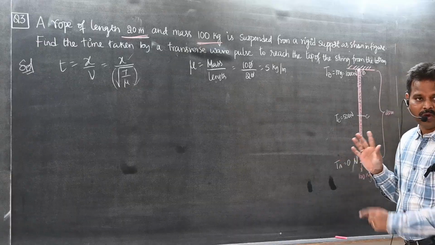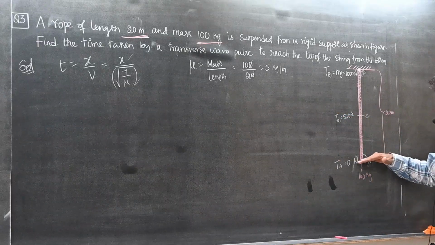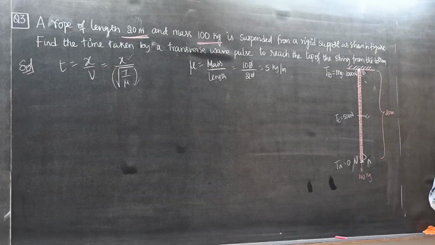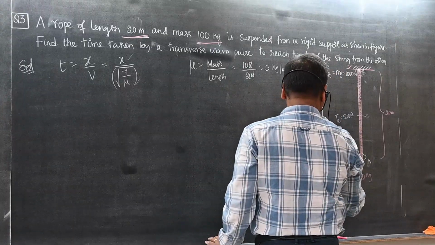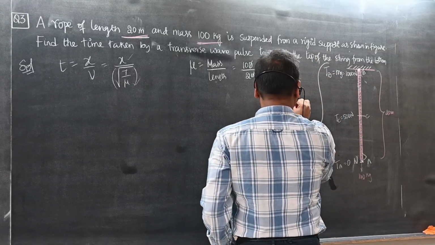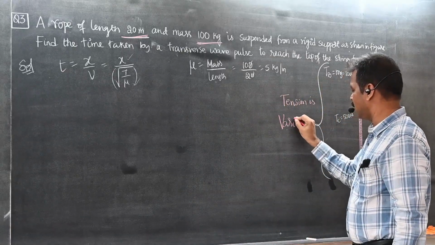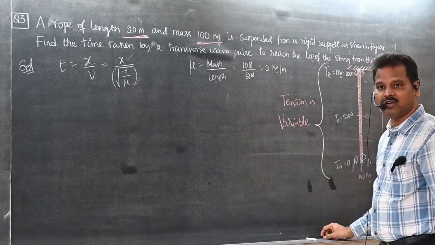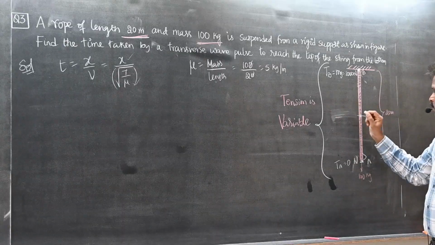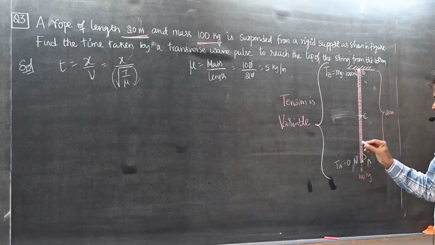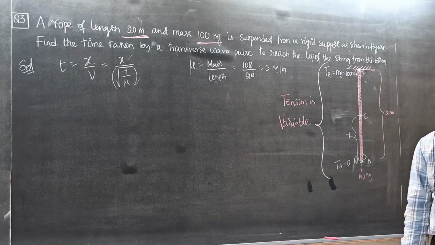Why are we not using the previous formula directly? Because the tension at all points of the rope is not equal. It is not constant. So in this problem, tension is varying, or variable. So now I will take one point here, not exactly the midpoint, somewhere. Let the length from this end be x.